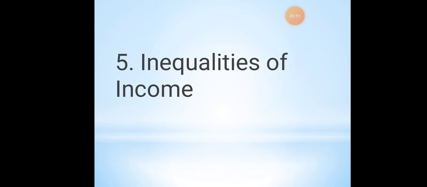The next thing is inequalities of income. Inequality in the sense that everybody in the economy does not have equal income. For example, if I have an income of 1 lakh, my neighbor might have an income of 2 lakh. Or if I have an income of 10,000, my neighbor might have an income of 5,000. So there is no equality among the income levels. As you study, as you have a proper education, as you do something in your business, when you get profit, that will be your income. So because of this, only the richer people started becoming richer.